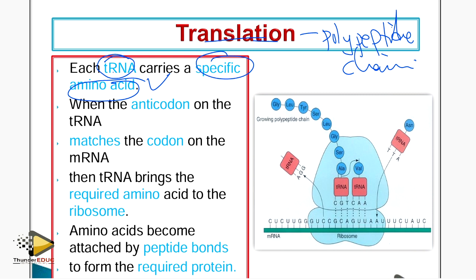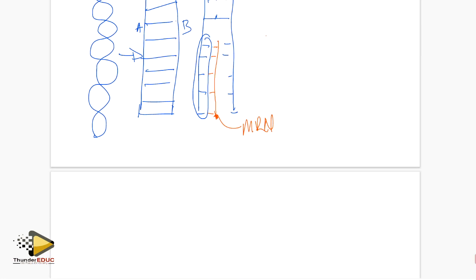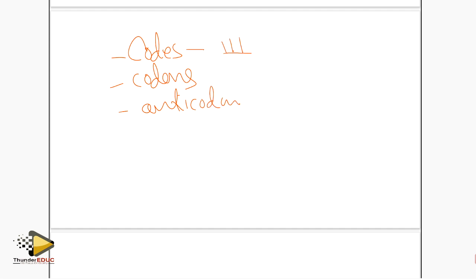So when the anticodon, we want to see the word anticodon. Remember that we have what are called the codes, the codons, and the anticodons. Codes are three bases on DNA.